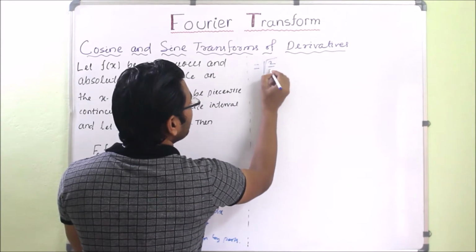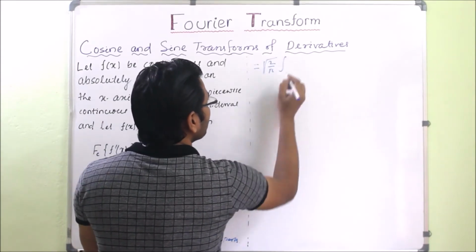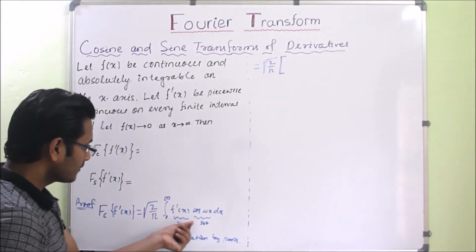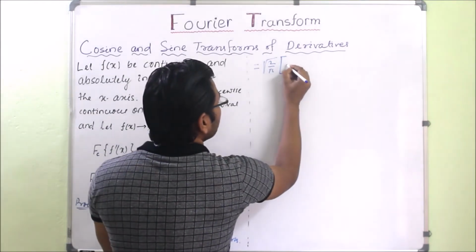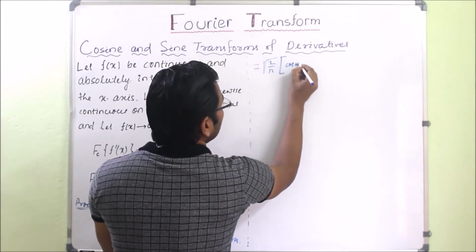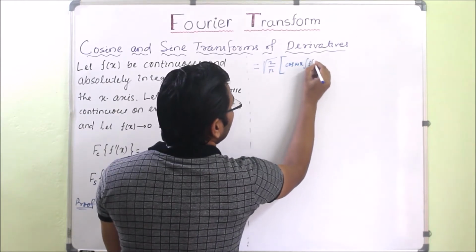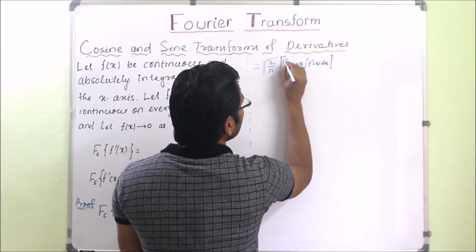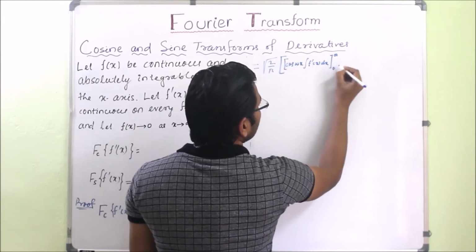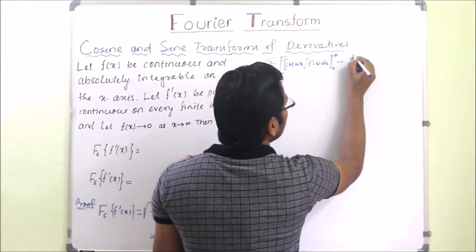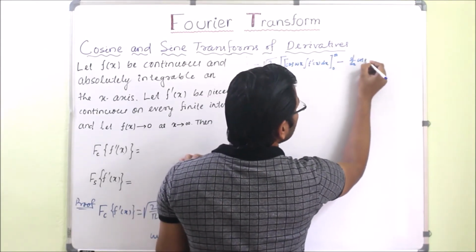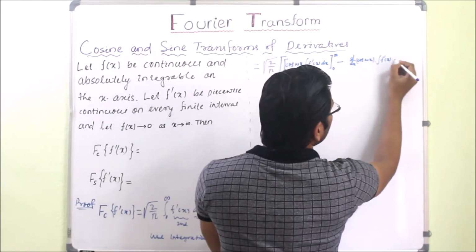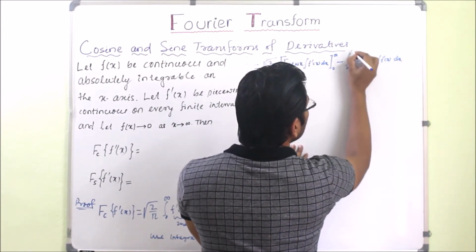So square root of 2 by pi, and inside we have to solve the integral. First f dash x we are taking, so it will be cos wx times the integral of f dash x dx, with limit 0 to infinity, minus the integral from 0 to infinity of d by dx of cos wx into the integration of f dash x, dx.